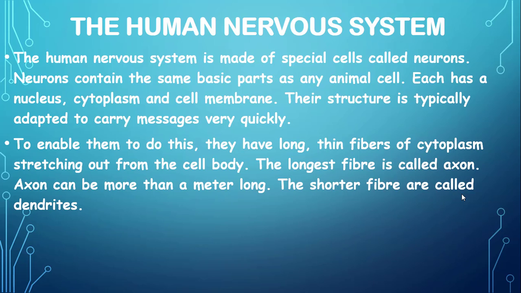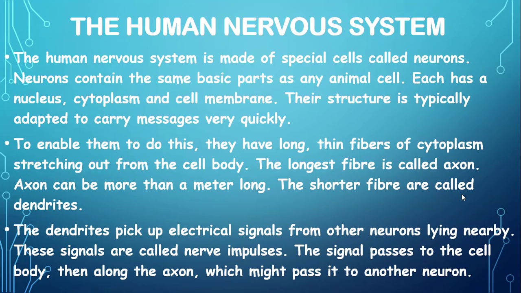It carries messages from the cell body to the axon terminal, and the axon is protected or wrapped by the myelin sheath. The myelin sheath is an insulation. It insulates the axon of the neuron from nearby or other neurons. The myelin sheath is made by special cells called Schwann cells.